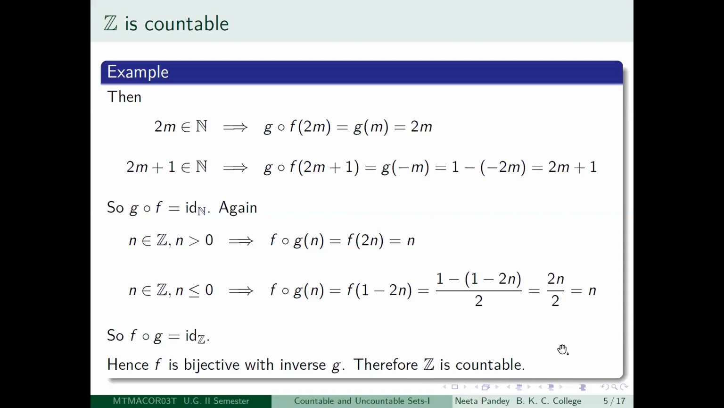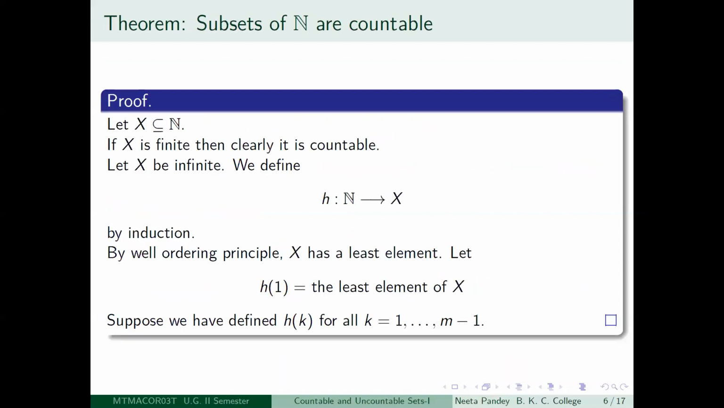So we will be seeing some more interesting examples in later lectures. For the time being, after this example, what we will do is we will discuss some results. This is one of the crucial results, which says that if you look at subsets of N, then they are bound to be countable sets.